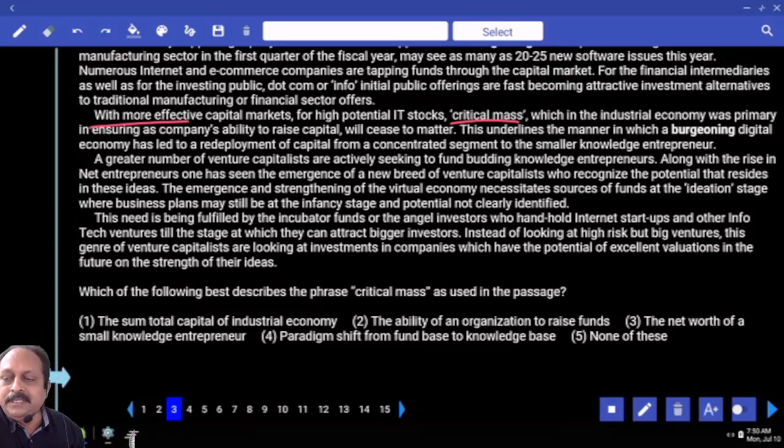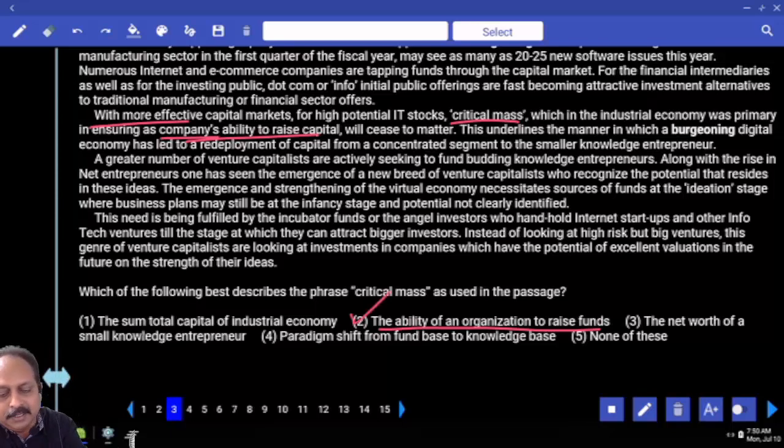Critical mass, which in the industrial economy was primary in ensuring companies' ability to raise capital, will cease to matter. So what is the first option here? The sum total capital of the industrial economy, not right. The ability of an organization to raise funds. Do you see the same wording over here? More or less. That is also based on explicit information.